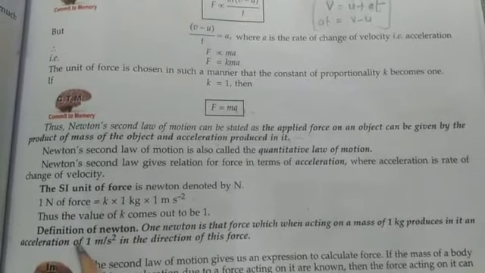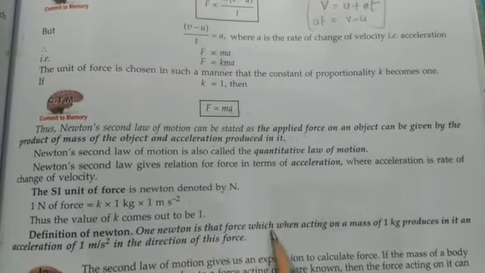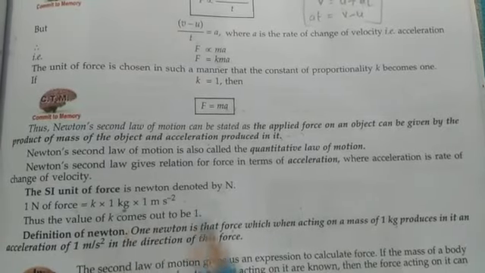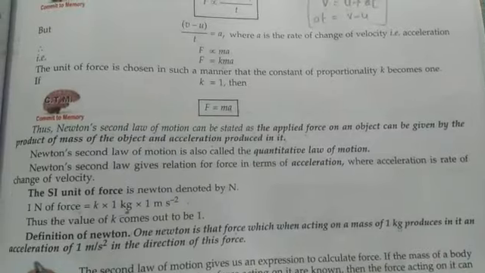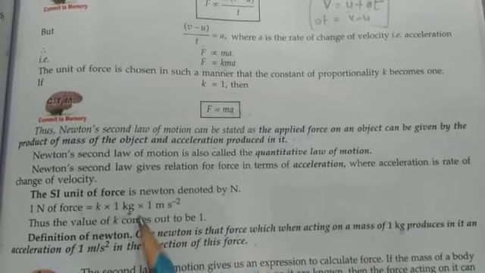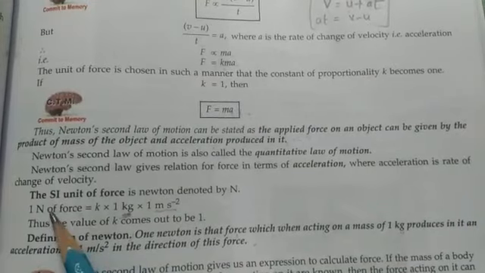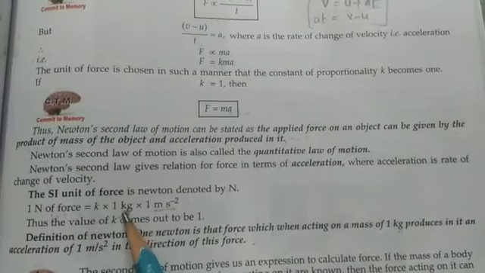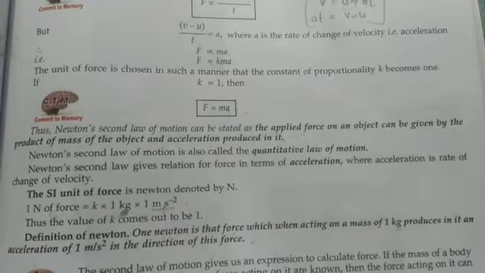So what do we get as the definition of Newton? 1 Newton is that force which, when acting on a mass of 1 kg, produces in it an acceleration of 1 meter per second square in the direction of this force. Here this is the mass, this is the acceleration. So 1 Newton is that force which, when we apply it on 1 kilogram of an object, produces 1 meter per second square of acceleration on that object.